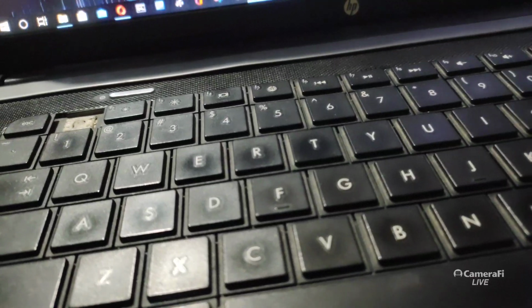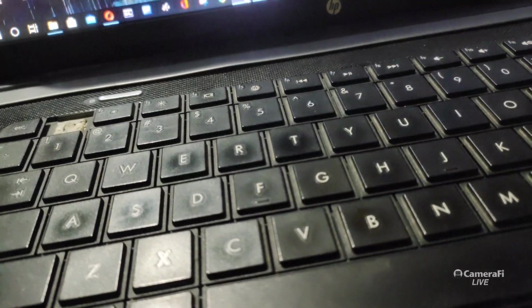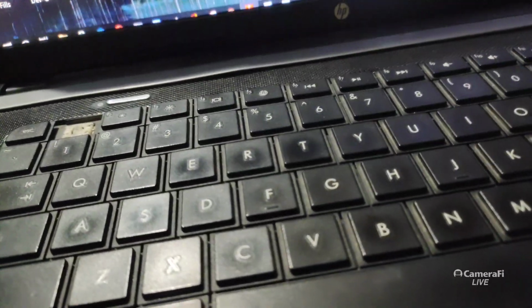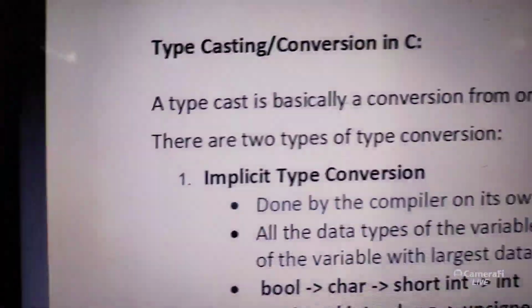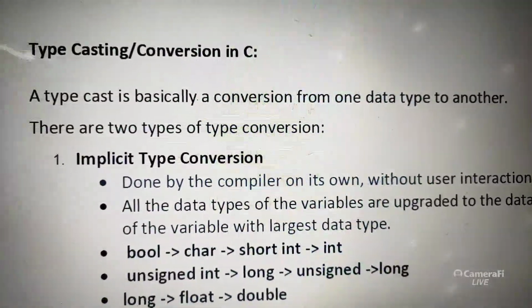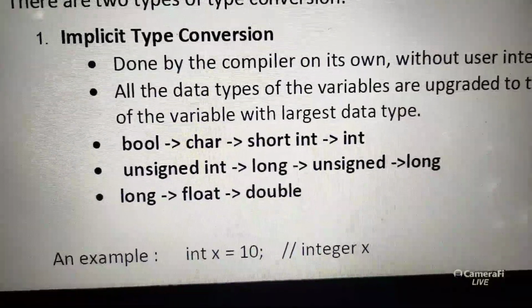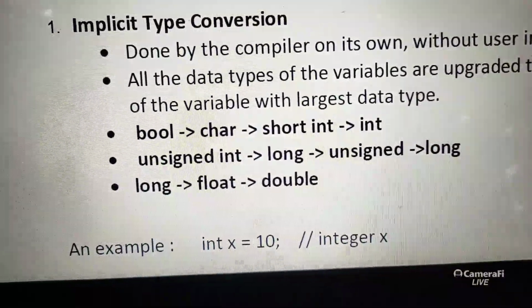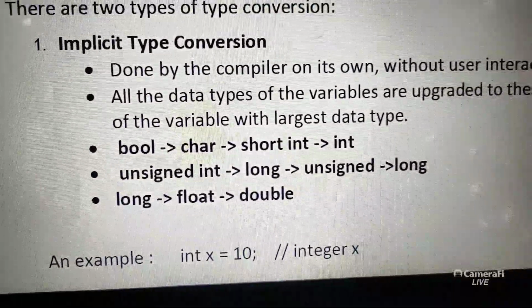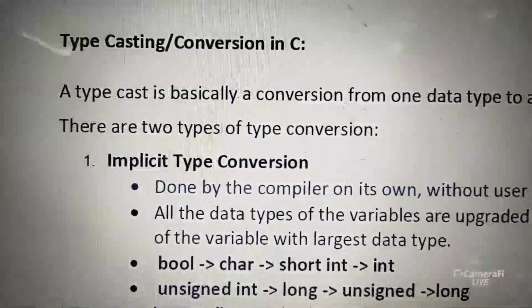Okay, just now I have shown 11.5 can be converted. 11.5 is going to be displayed as what? 11. So that is called typecasting. We can convert one data type to another type, into float. So one data type can be changed to another. That is called data type conversion, typecasting, or type conversion.